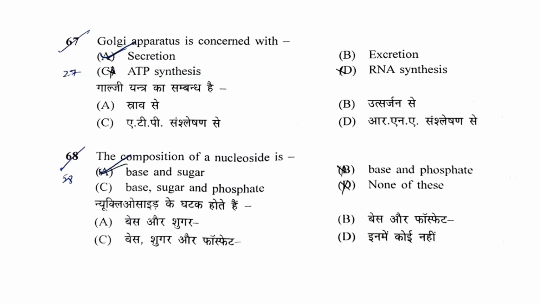Next question is, Golgi apparatus is concerned with. Options are secretion, excretion, ATP synthesis, or RNA synthesis. So Golgi apparatus is concerned with the secretion of proteins.